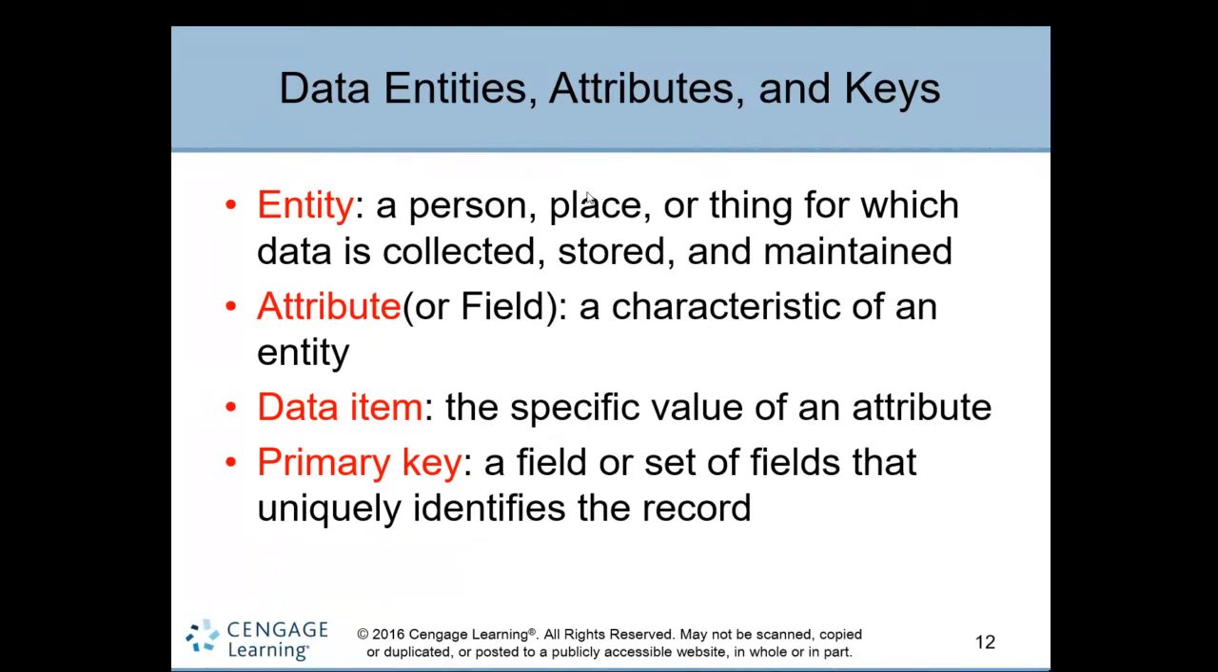What is the first name? What is the ID number? This is simply a column name of the tables. That's a field name. Data item: what is the item in the field? This is the specific value of an attribute. What is the value of the item?